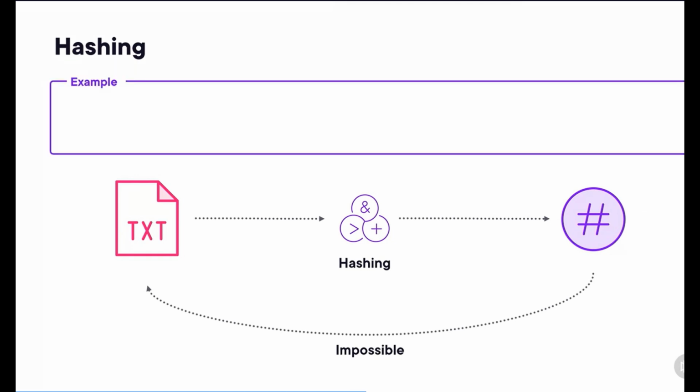To apply that on an example, one possible algorithm for hashing is SHA-256. If we would apply this algorithm on the text hello, it would return the string you see on the screen. Now, one of the things about hashing is that the outcome, which is called the hash, has always the same length. So if I would put in a much larger text, it would still have the same length. What's also cool about hashing is that changing just one letter in the input will completely change the output. So there is really no way back from the output to the original text.